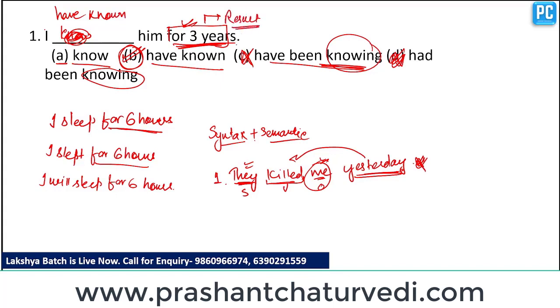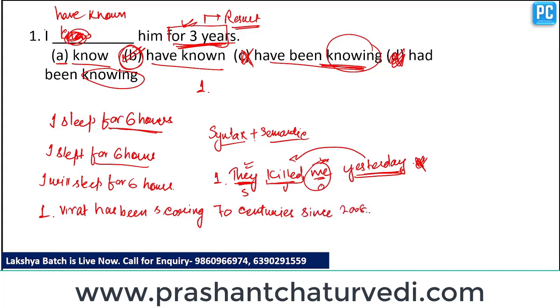So when we talk about result, we should use present perfect tense. Like if I say, Virat has been scoring 70 centuries since 2008. Clear?